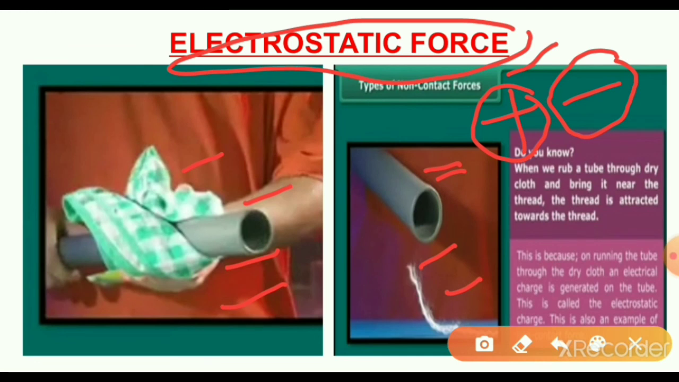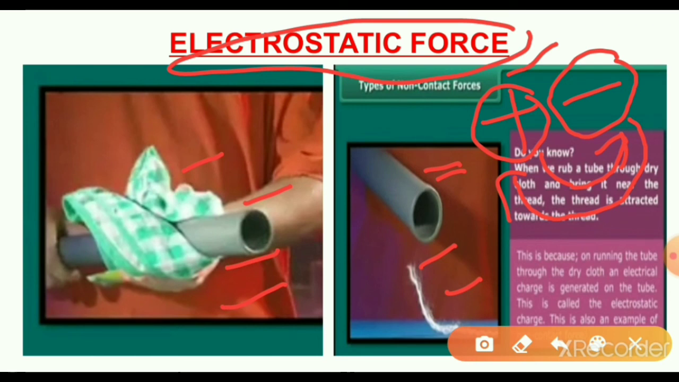And a negative charged body is always repelled by a negative charged body. A positive charged body is always repelled by a positive charged body. But a positive charged body always attracts a negative charged body, and a negative charged body always attracts a positive charged body. When a charged body exerts a force on another body without coming in contact, it is called electrostatic force. It is an example of a non-contact force.